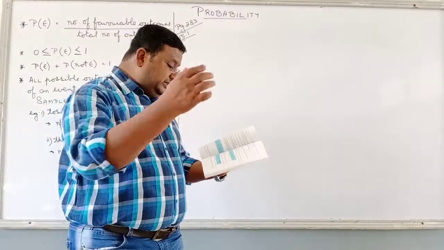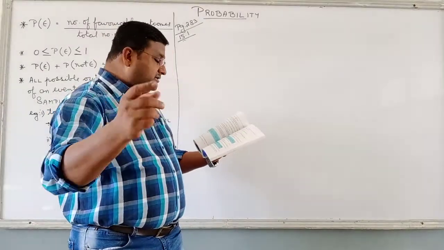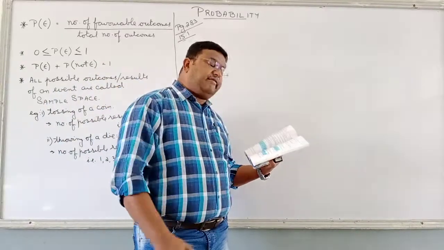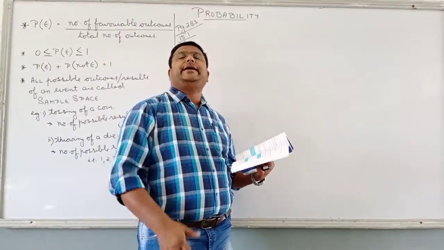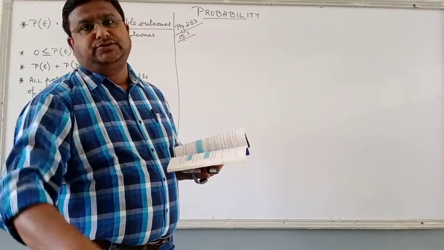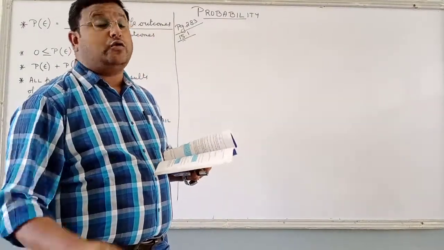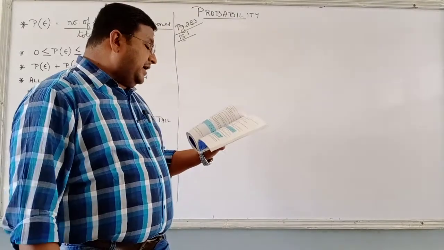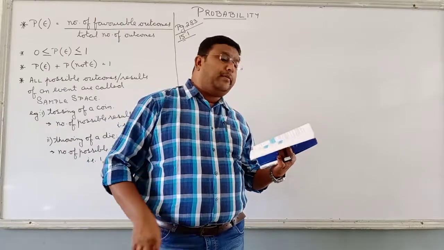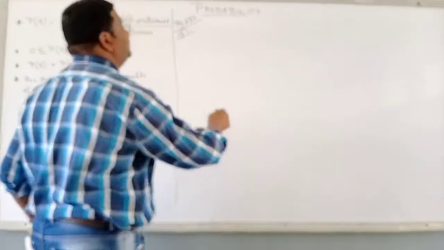Yes, the question says: 3 heads 23 times, 2 heads 72 times, 1 head 77 times, and no head 28 times. How many times were the coins tossed? 200 times. The total number of times the coins were tossed was 200. The question says, if 3 coins are tossed simultaneously again, compute the probability of 2 heads coming up.